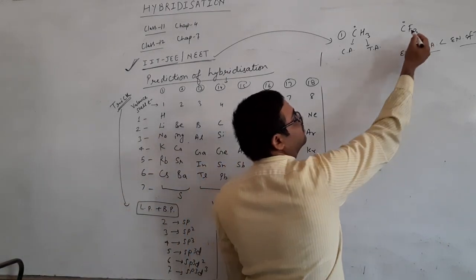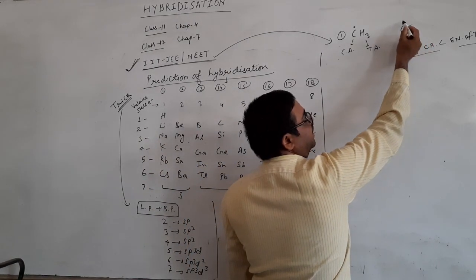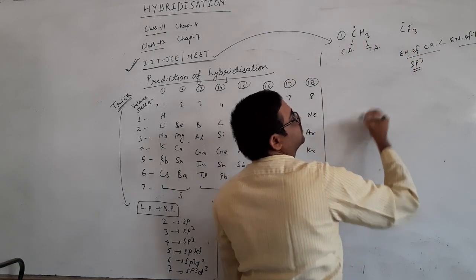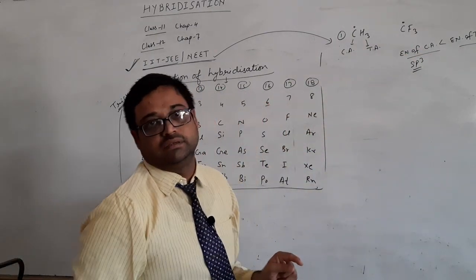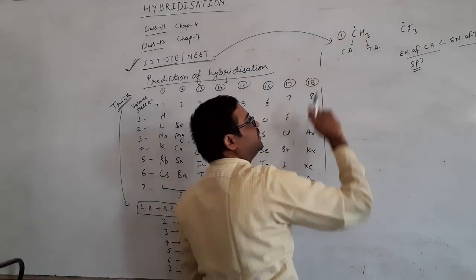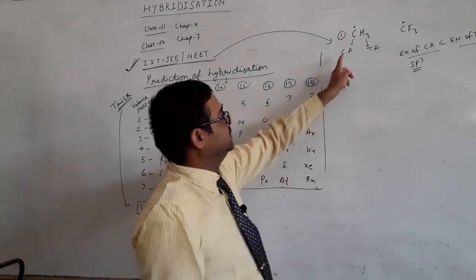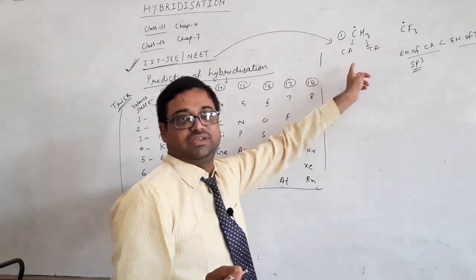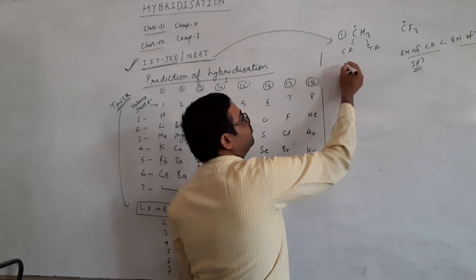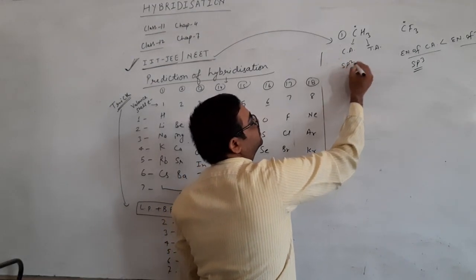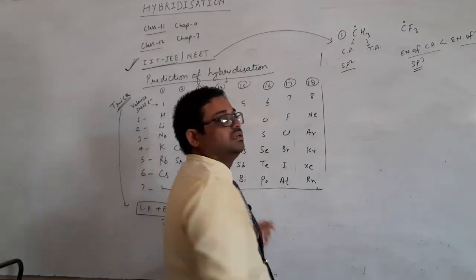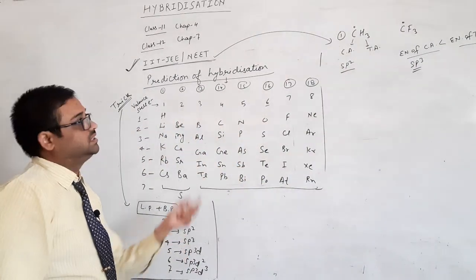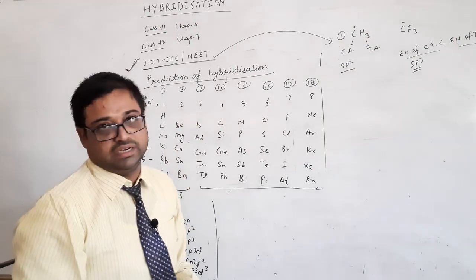So the total will be 3 bond pairs with fluorine and 1 lone pair, total 4. 4 means sp3. But in the other case, this will not be counted as a lone pair because the electronegativity of Ca is more than Ta. So it will be sp2. You can see 3 bonds are there. 3 bonds means sp2. Clear? So this is the way to determine the hybridization in radicals.